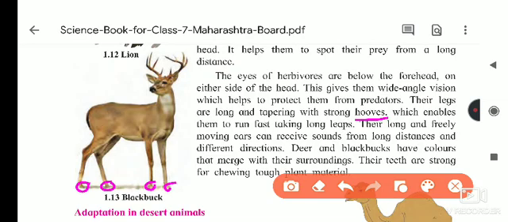Hooves are there. Hooves means, in Marathi, we say khur. Like the bull or horse, they have hooves in the same way, which enable them to run faster, taking long leaps. Their long and freely moving ears can receive sound.